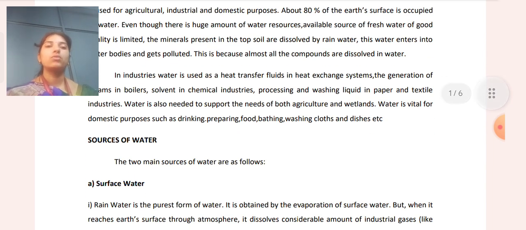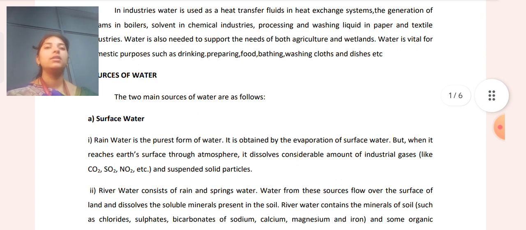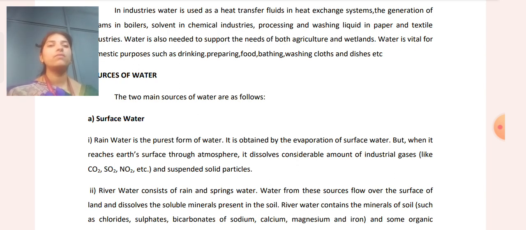So what is the source of the water? Next we are going to see what the sources are and how they are affected. The first one is surface water. Surface water is nothing but rainwater, a purified form of soil water or well water. Rainwater is the purest form of water.